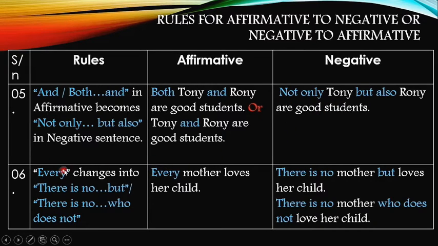If we have the term every in an affirmative sentence, how are we going to change it into negative? Every is used in such kind of sentence which is almost a universally true thing, then we have to take the help of these phrases: there is no one but, or there is no one who does not. And the second one is going to be an example of a complex sentence as well. For example, every mother loves her child. Well, actually all mothers love their child. What could be the negative form of this sentence? Well, there is no mother definitely who does not love her child. There is no mother but loves her child, or there is no mother who does not love her child.